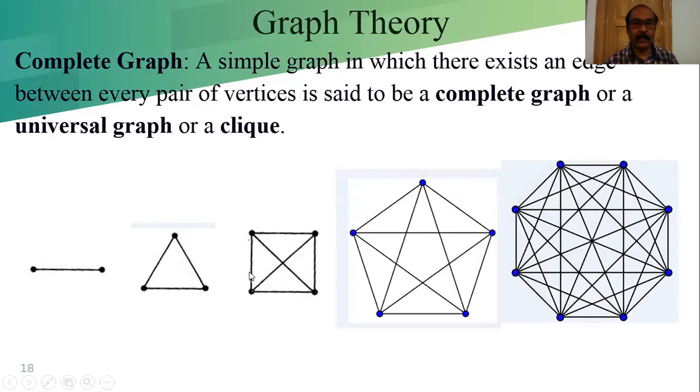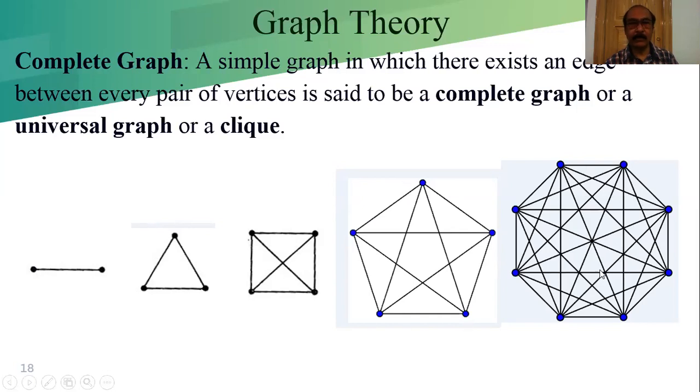Here, how many vertices are there? There are 4 vertices, and the degree of each vertex is 3. So 4 minus 1, the degree of each vertex is 3. Here there are 5 vertices. The degree of each vertex is 4. That means the other 4 vertices are connected to this vertex. That's why the degree is one less than the number of vertices in this graph.